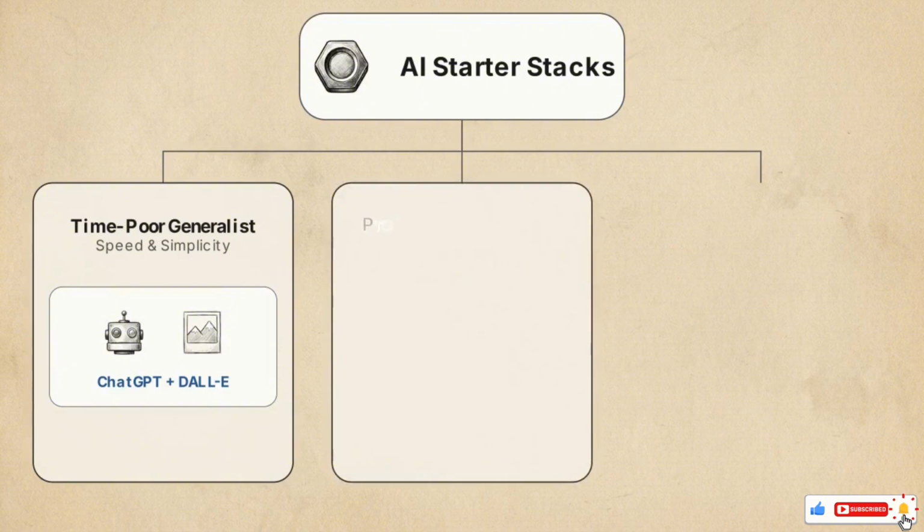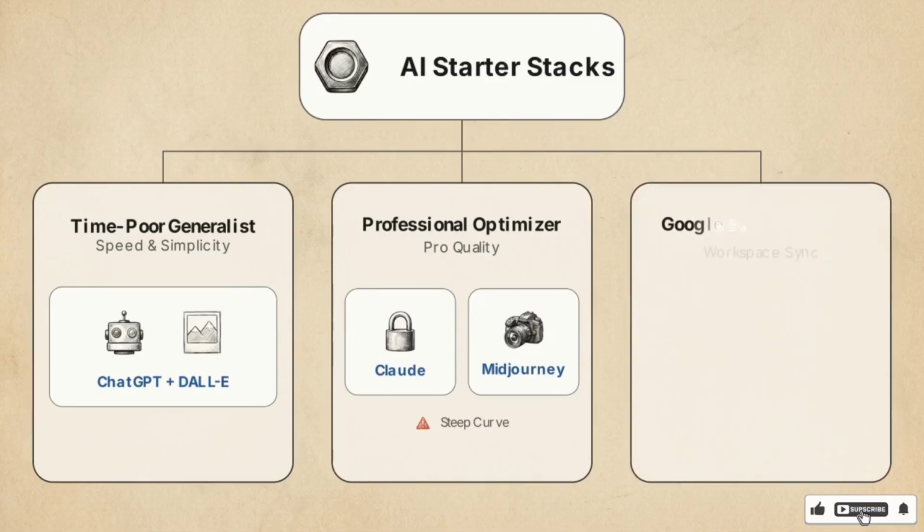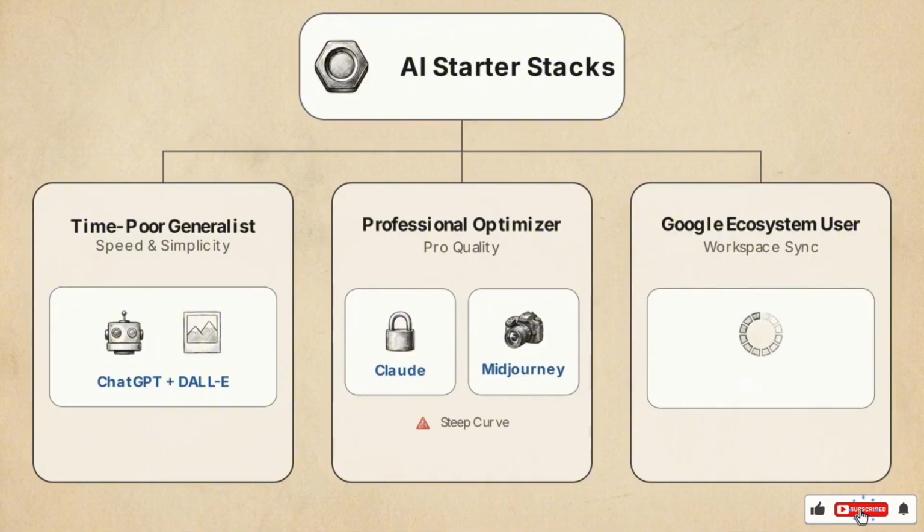The professional optimizer requires nuanced writing, heavy document analysis, and professional-grade concept art for their business. This requires a specialized stack. Use Claude for text and analysis and Midjourney for imagery, accepting that mastering their unique interfaces is the price for higher quality output. The Google ecosystem user spends their entire professional day inside Google Docs, Sheets, and Gmail. For you, Gemini is the logical choice. The workflow efficiency of having AI inside your existing files outweighs minor differences in raw reasoning power.